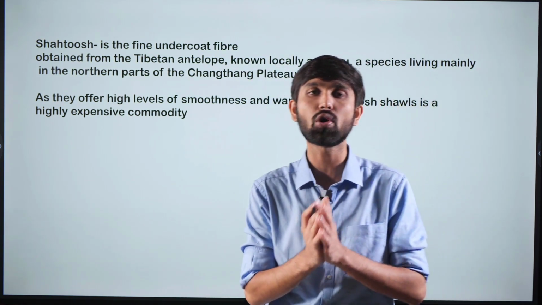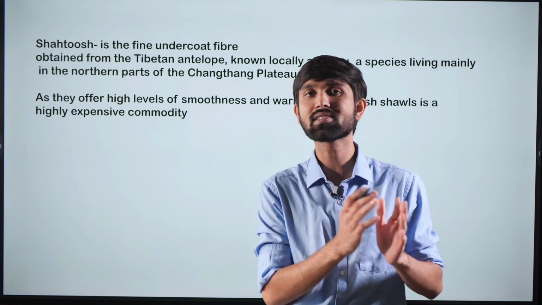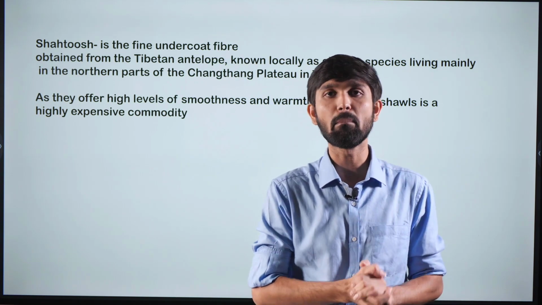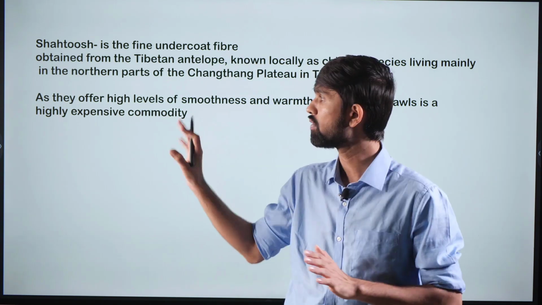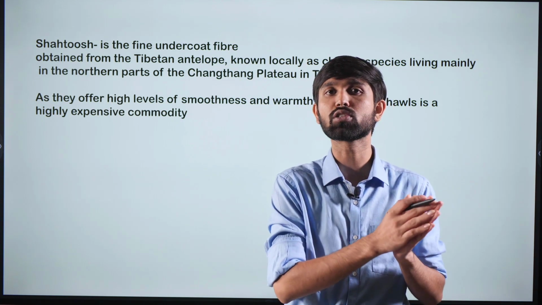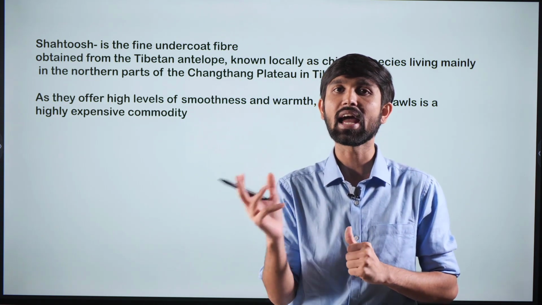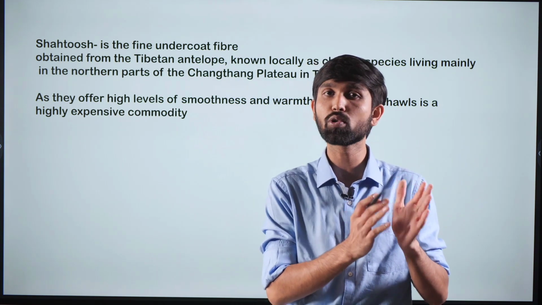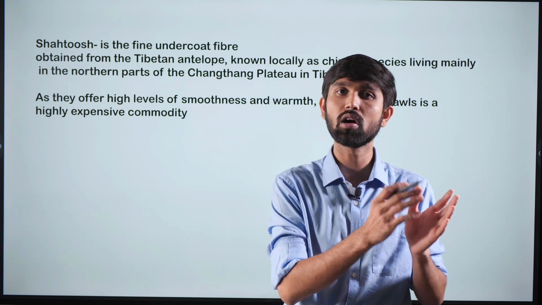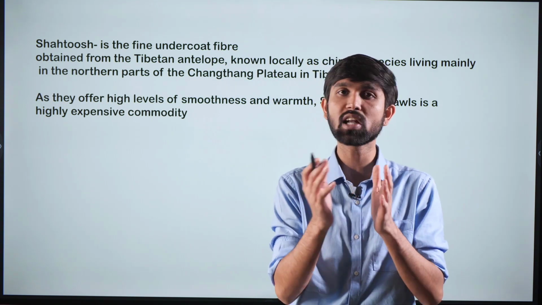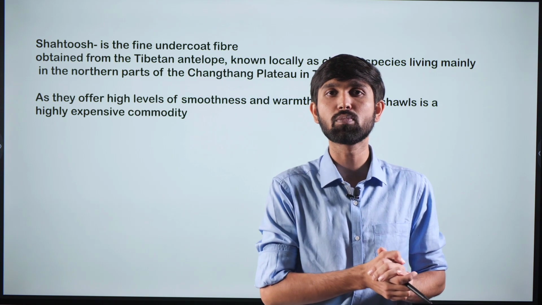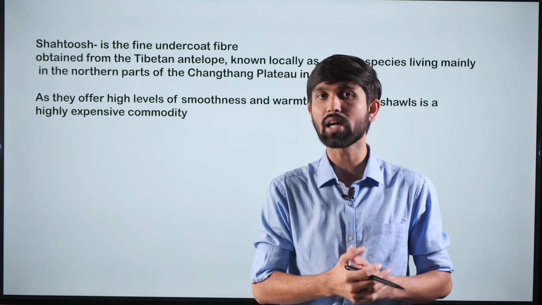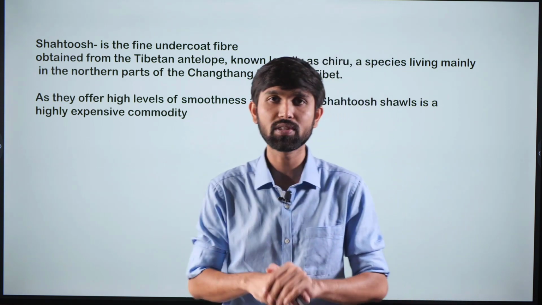Even the shahtush shawls are a very sought after commodity, but once the animals were being poached for this particular product, the Indian government laid a ban on their manufacture and the killing of these animals, and that is why the sale of the shahtush shawls became very less. And now since this tussle is going on, it has also impacted the export of pashmina shawls, where more than half of the pashmina shawls which were exported outside the country have taken a hit, and because of this tussle, the exports are not going outside the country. So this is the backdrop with respect to this issue.